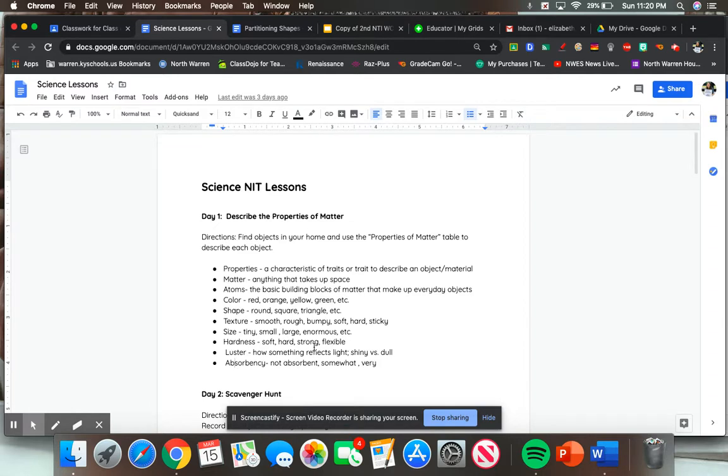So here's the directions at the top. Find objects in your home and use the properties of matter table to describe each object. So go pick something around your home, like a cup, and describe it. So tell me the color of the cup, tell me the shape, tell me how it feels, tell me the size, tell me the hardness, the luster, and the absorbency. Okay? So that's what you're doing for science.